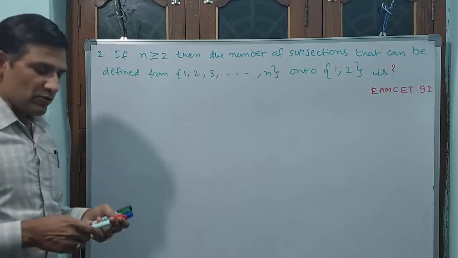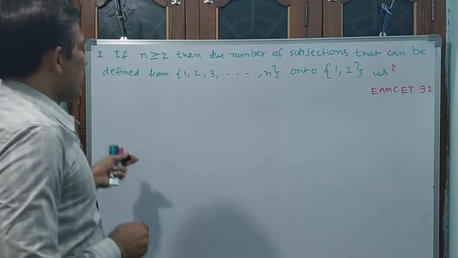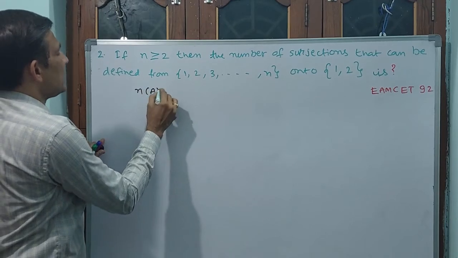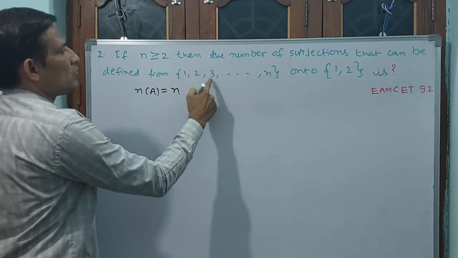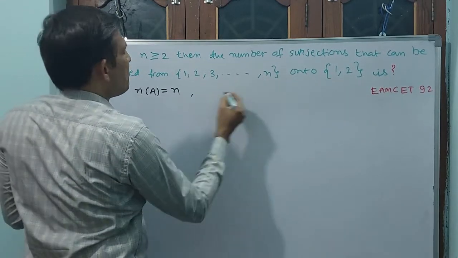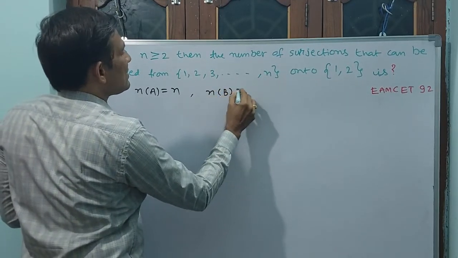See what I am writing. First you observe the number of elements in set A. That means n(A) is equal to n, since 1, 2, 3 up to n numbers are there. And the number of elements in B, n(B), is equal to 2.